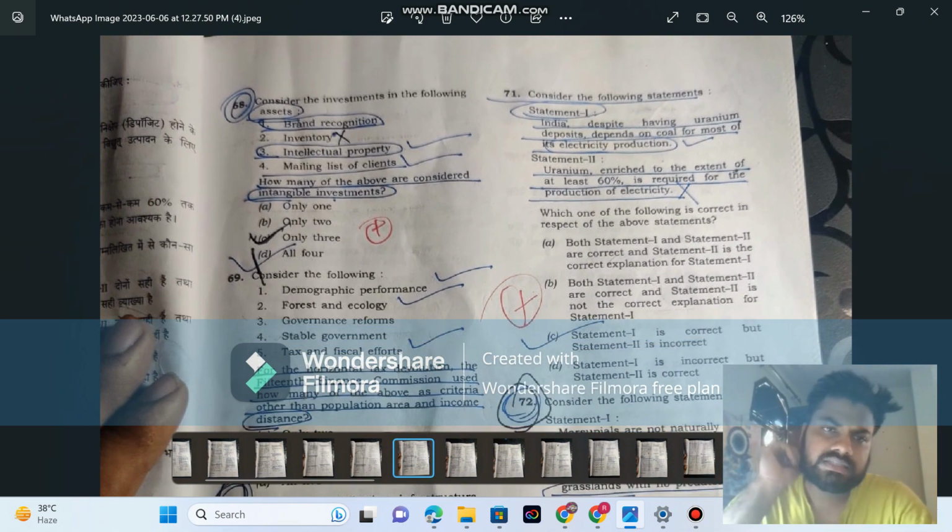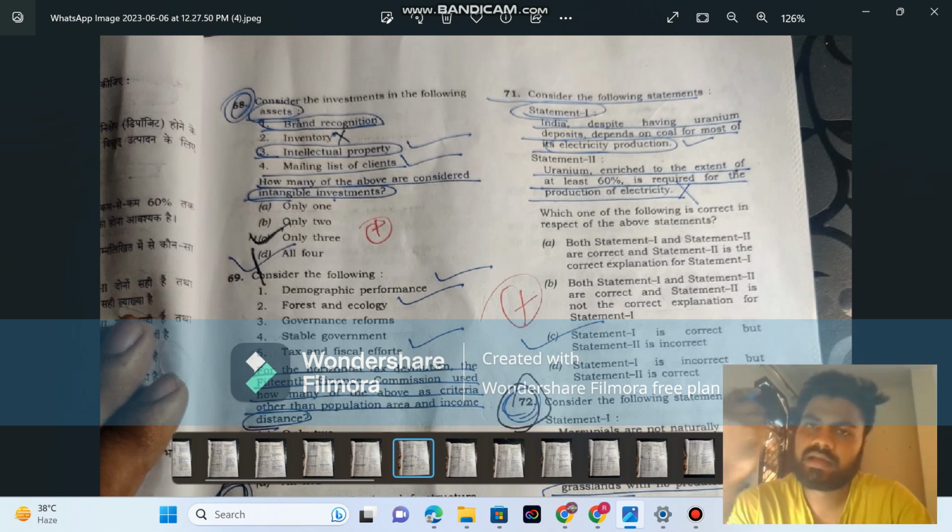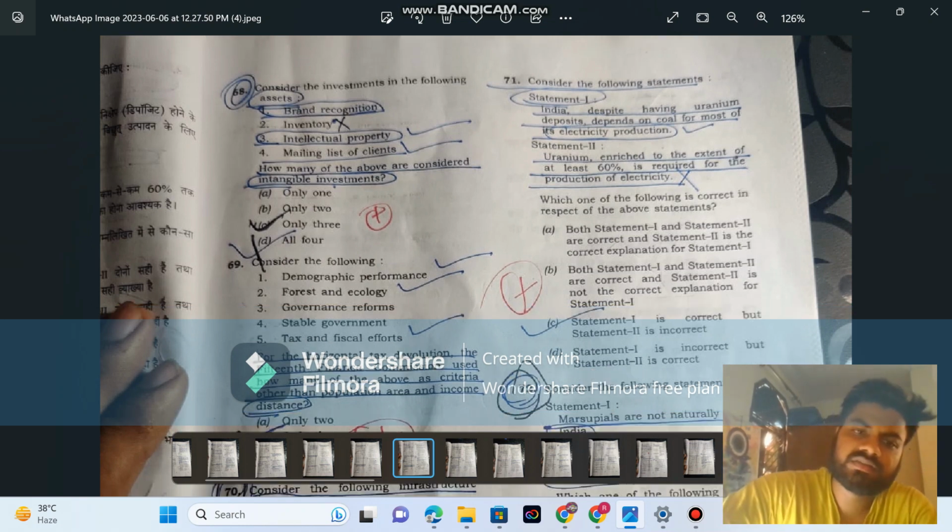Let's go with this. Only three, other inventory is not an intangible investment. Inventory is tangible, like how much stock you have, like parts, say second-hand cars, and these are included in inventory. Let's see. And question 69 is also doable.